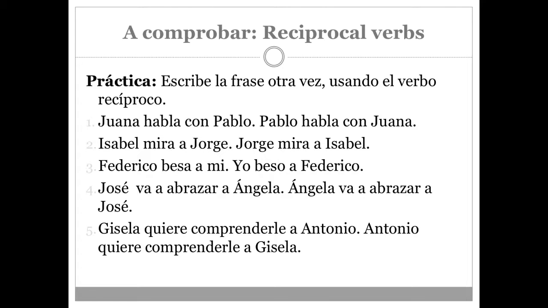Gisela y Antonio quieren comprenderse. Or, what's the other way it can be said? Because we have an infinitive here with a conjugated verb, we can say Gisela y Antonio se quieren comprender.